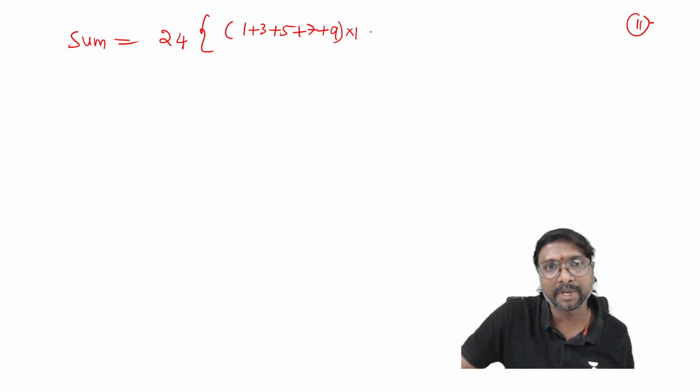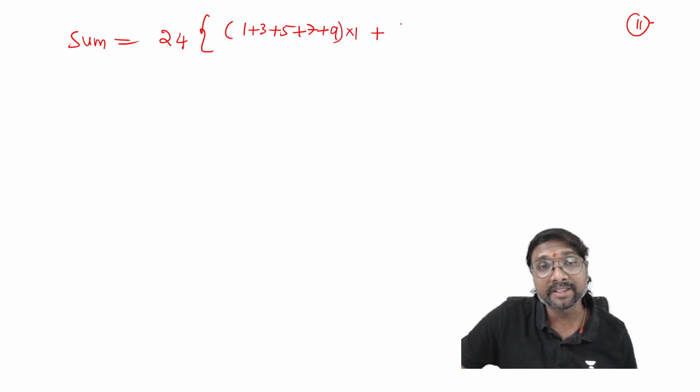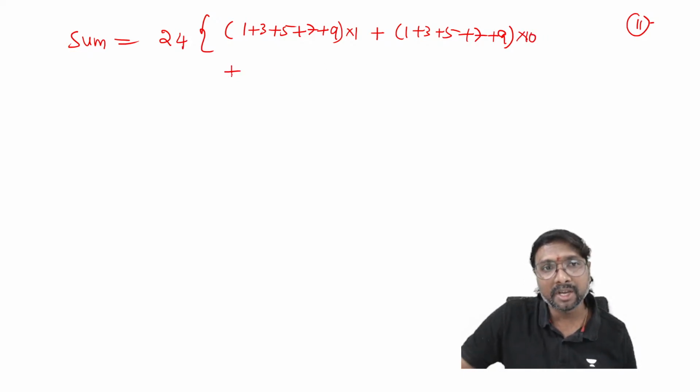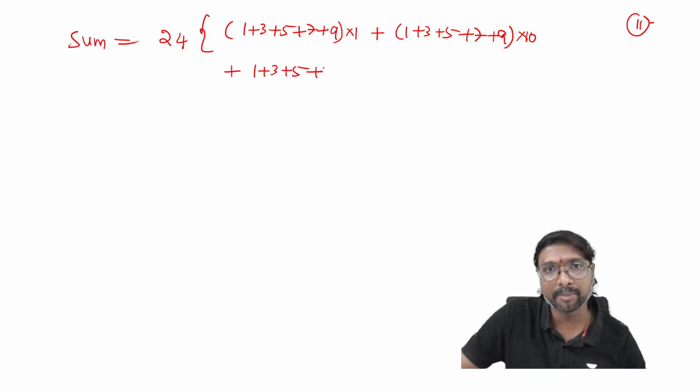The same 1 plus 3 plus 5 plus 7 plus 9 will come in the tens place also, so you multiply with 10. Then it will come in the thousands place as well. So 1 plus 3 plus 5 plus 7 plus 9, this will come 24 times.